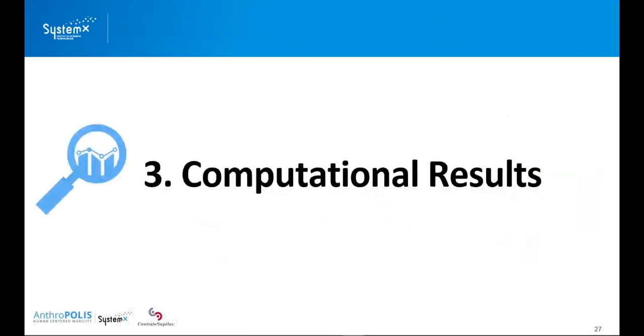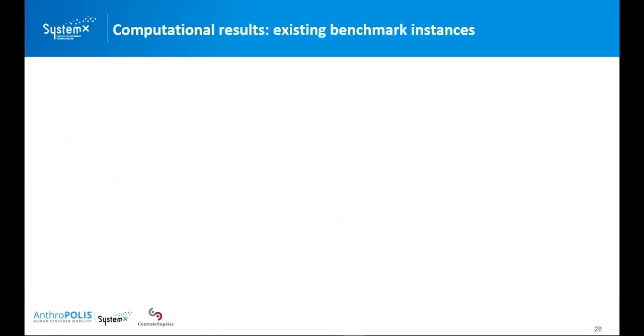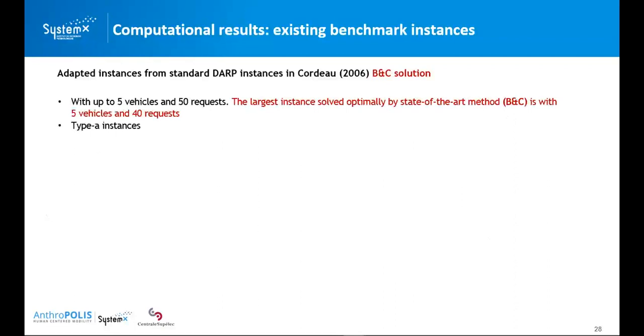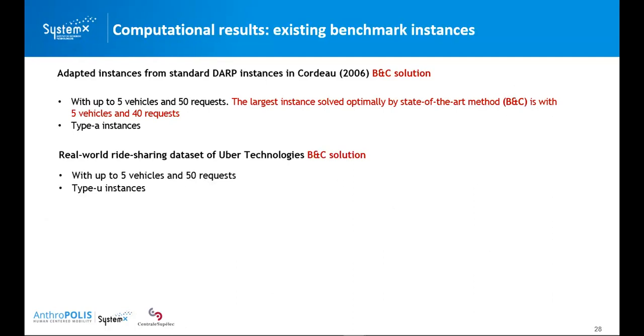And now I will quickly summarize the computational results. We have examined our algorithm on 3 instance sets, and the first 2 instance sets are based on the study of Bongiovanni in 2019, which was initially introduced by Bongiovanni. The first one is based on the typical DARP problem, but supplemented with the characteristic of recharging stations. And the second one is based on the real-world ride-sharing dataset of Uber Technologies.